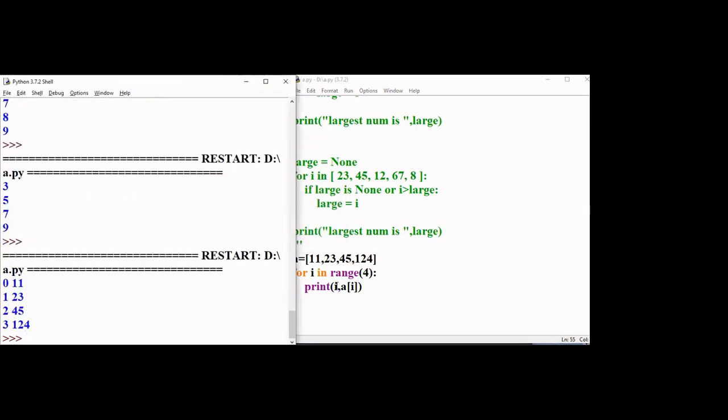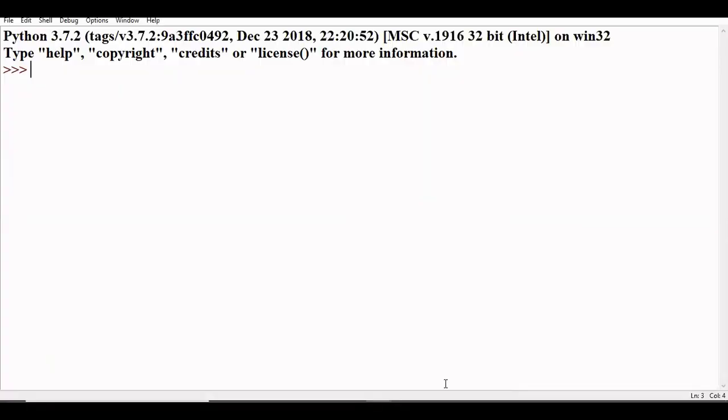Can you see? 0, A of 0, it is printing 11. A of 1, it is printing 23. A of 2, 45. A of 3 is 124. Fine. This is about the different types of for loops we can use in Python. Hope the for loop is clear in this session. Thank you.